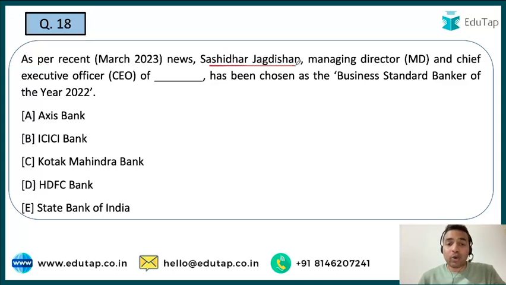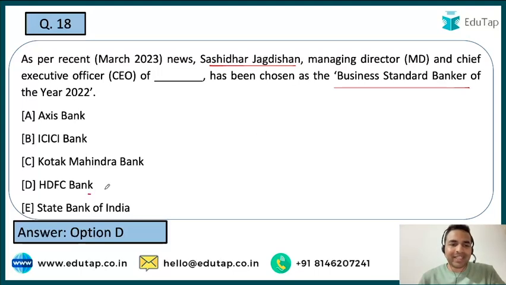Shashidhar Jagdishan, who is the MD and CEO of one of the banks, he was chosen as the Business Standard Banker of the year 2022. See guys, this is a very direct question. The right answer is option D, that is HDFC Bank.